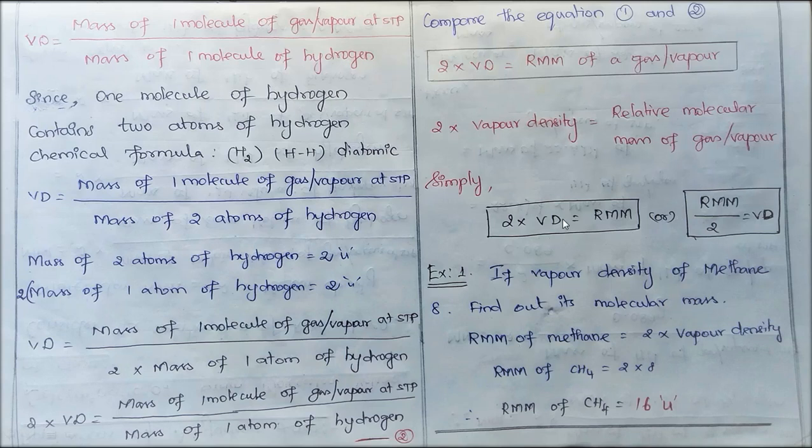We know the formula: 2 into vapor density is equal to relative molecular mass. So the RMM of methane is 2 into 8, that is 16u. This is how we can easily calculate. If you are provided with vapor density, we can calculate relative molecular mass, and if you are provided with relative molecular mass, we can easily calculate vapor density too.